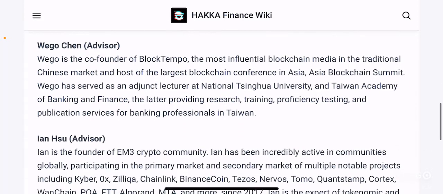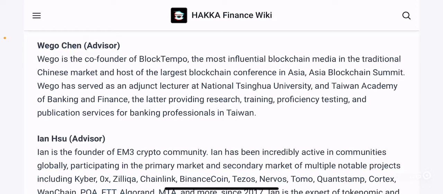right? The next person is Weigo Chen. He's an advisor, and Weigo is the co-founder of Block Tempo, the most influential blockchain media in the traditional Chinese market, and the host of the largest blockchain conference in Asia, Asia Blockchain Summit. Weigo has served as an adjunct lecturer at National Tsinghua University and Taiwan Academy of Banking and Finance, the latter providing research training, proficiency testing, and publication services for banking professionals in Taiwan.